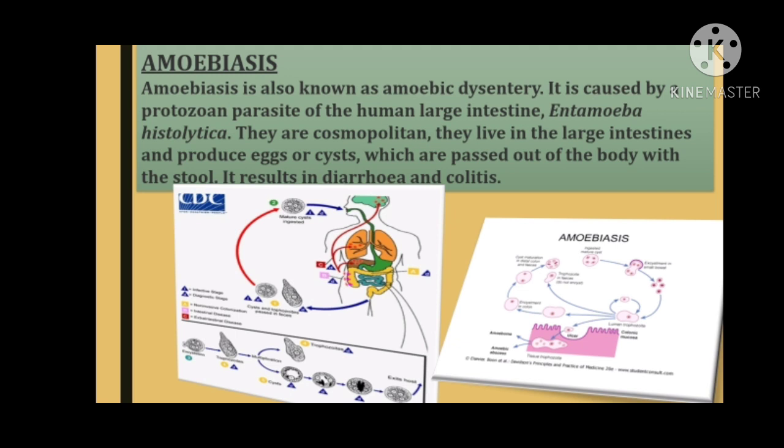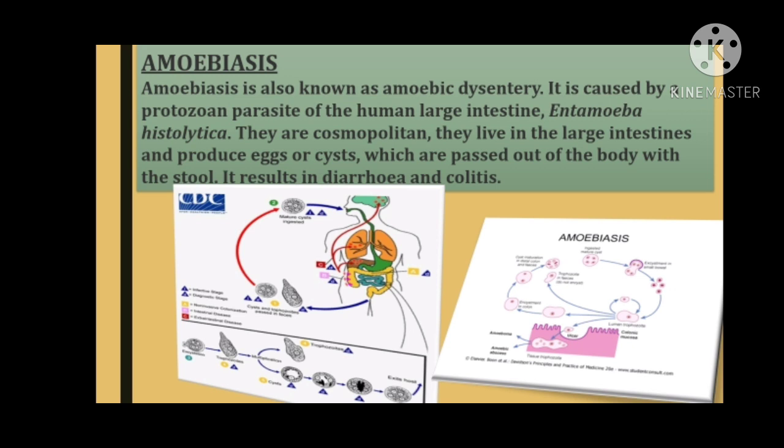Okay, diagnosis, how can it be diagnosed? Microscopical examination of stool finds cysts of Entamoeba histolytica, serum antibodies test, colonoscopy, etc. Control measures: use of drugs like emetine, tinidazole. Now the perfect pronunciation will be tinidazole. Okay.